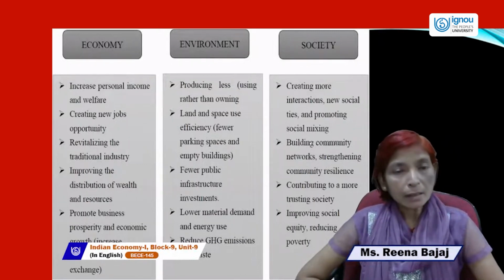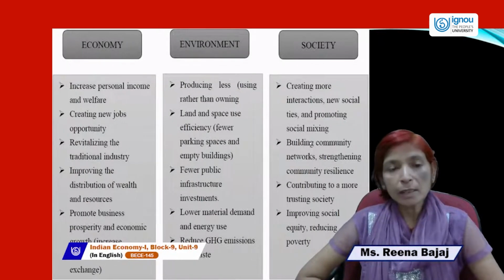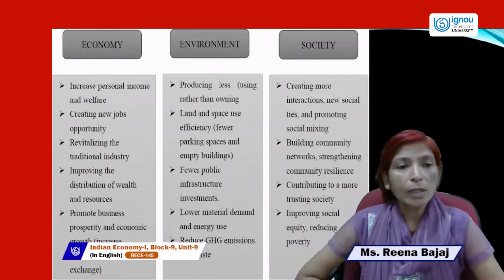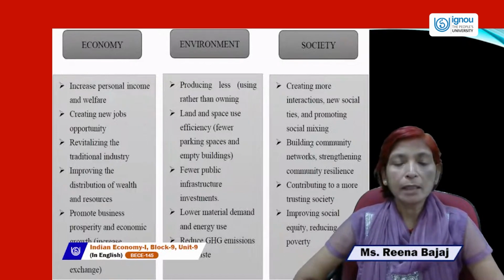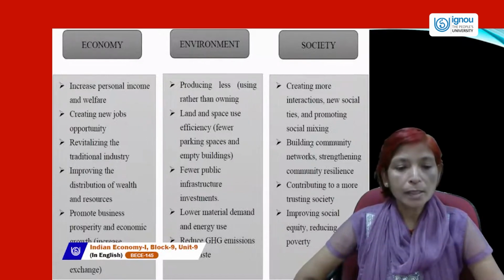And environmental dimensions include producing less, using rather than owning, land and space use efficiency, fewer parking spaces and empty buildings, lower material demand and energy use, and reduced greenhouse gas emissions and waste.